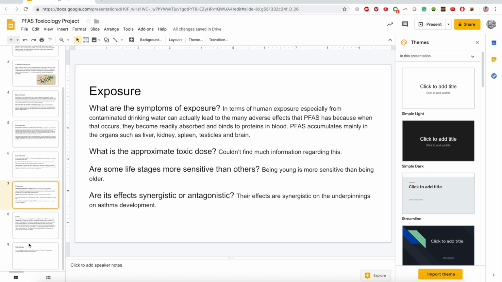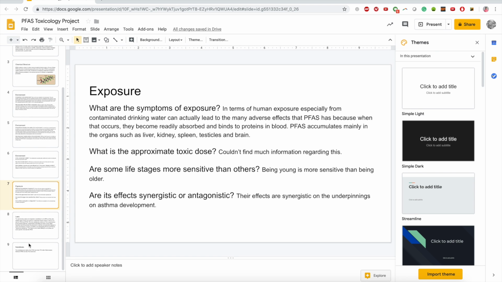In terms of exposure, what are the symptoms associated with it? There are a lot of adverse effects because when PFAS comes into our body, it becomes readily absorbed and binds to proteins in blood. PFAS accumulates mainly in organs such as the liver, kidney, spleen, testicles, and brain. The approximate toxic dose, I couldn't find much information regarding this, and I looked in a lot of places. In terms of life stages being more sensitive than others, being young and exposed to PFAS will result in more weaknesses than if you're older.